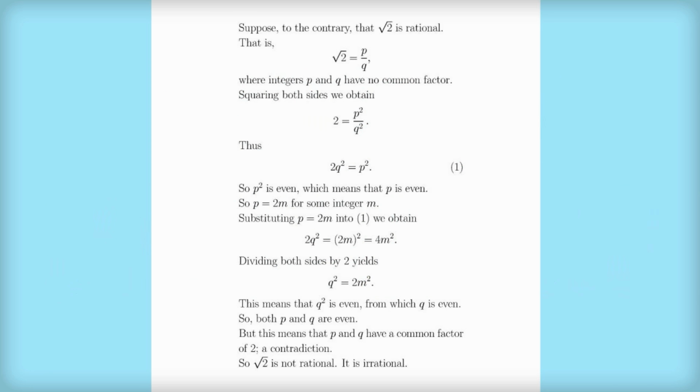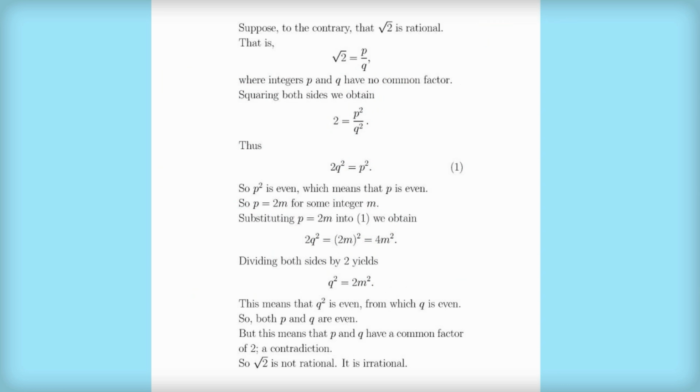So before we get into the proof, I just want to outline the overall architecture of it. Up here, we start off with a supposition that goes against what we're trying to prove, amazingly. So we say, suppose to the contrary, that the square root of 2 is rational. Then we have some logical statements.